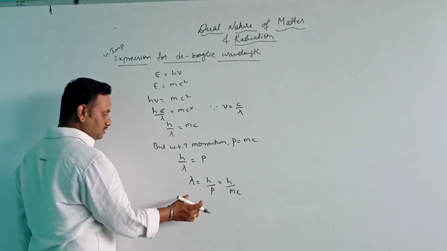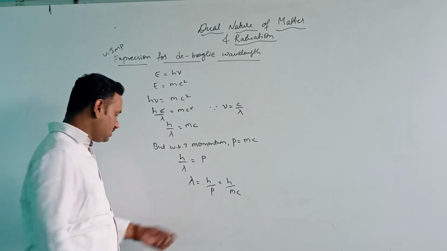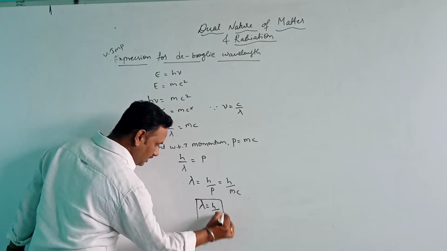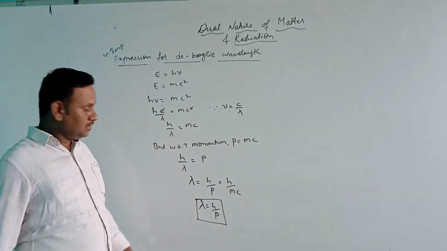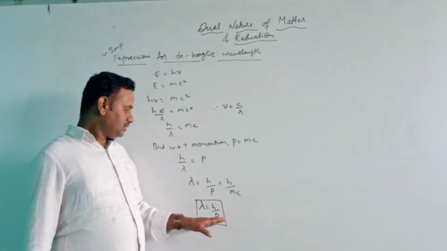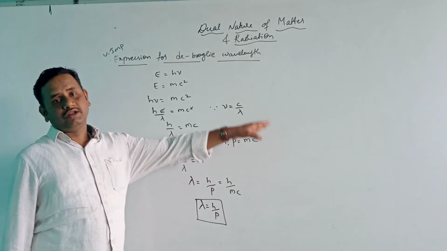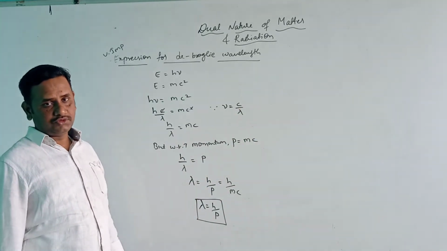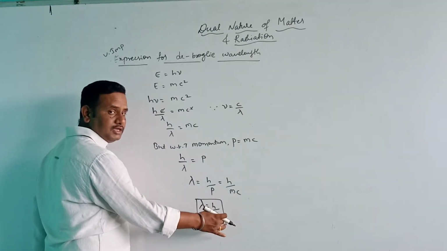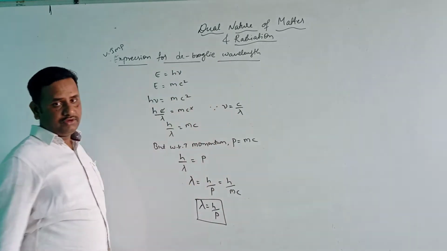This expression, lambda equals h by P, is known as the de Broglie wavelength.